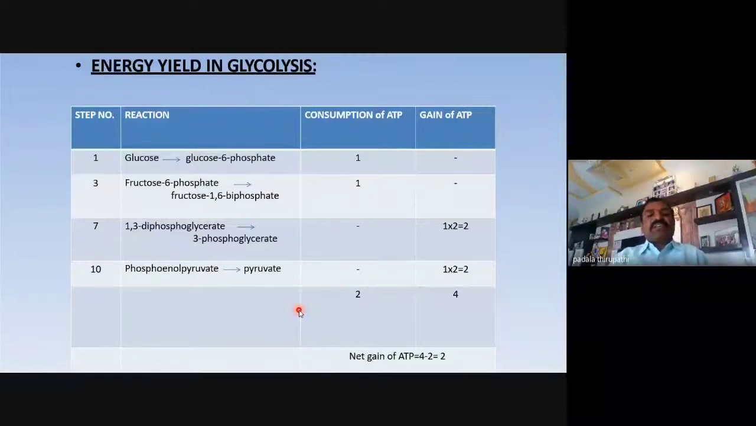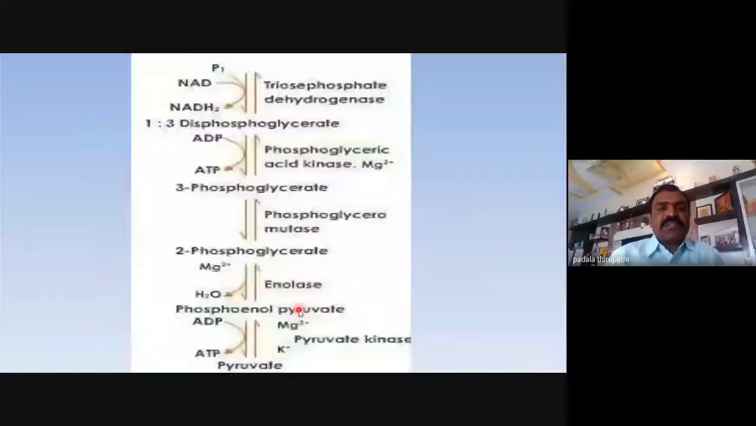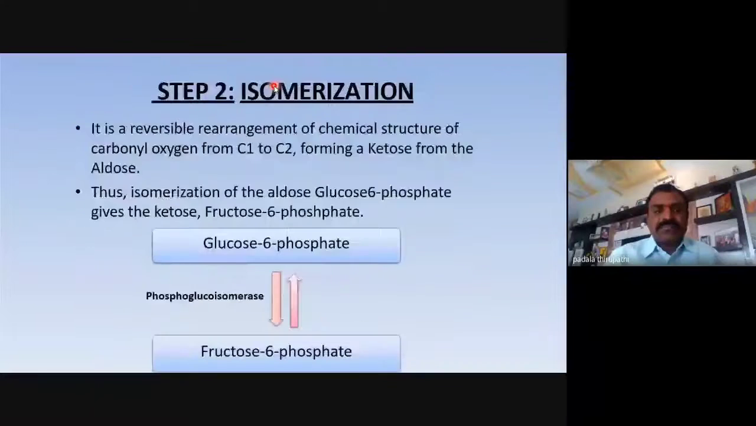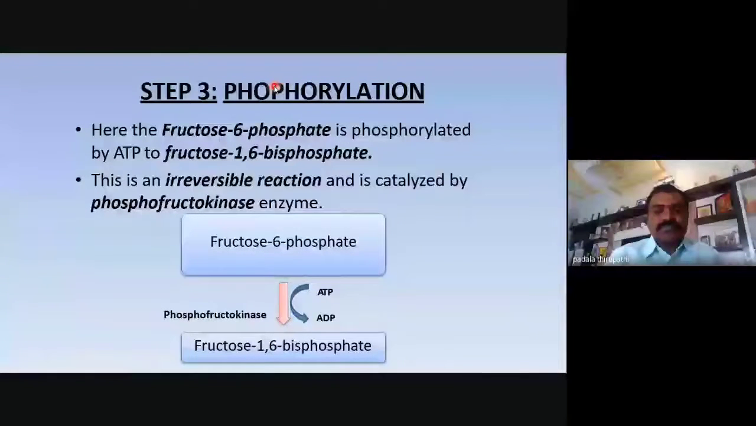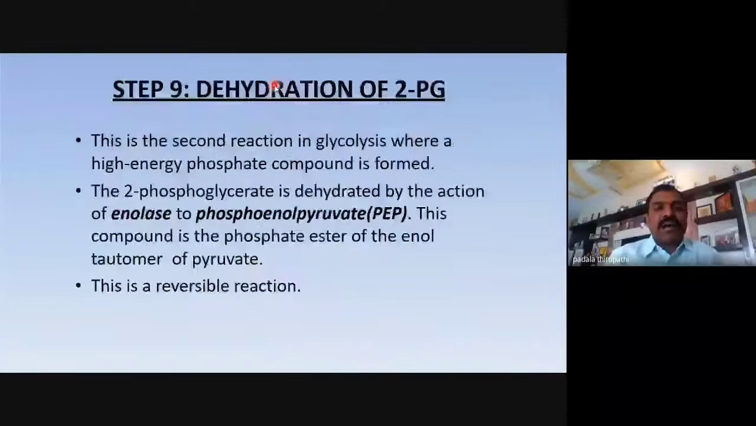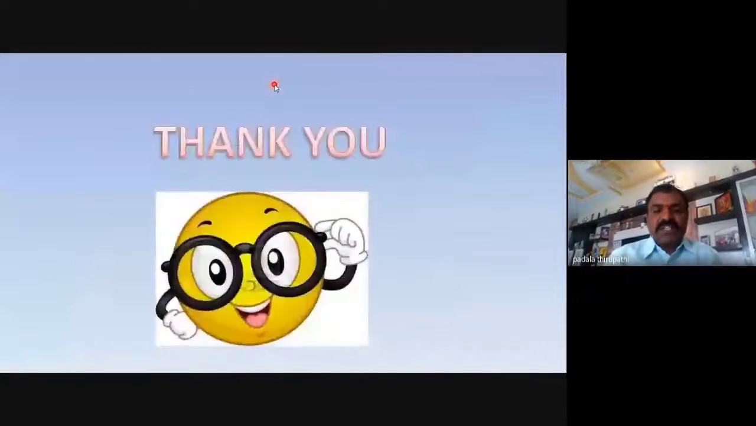So, the energy yield in the glycolysis chart. In the chart, we clearly observe the consumption of ATP and the gain of ATPs. The first step is phosphorylation. Is it clear? Am I audible? Here, the first step is phosphorylation. See, this is the phosphorylation. And the third step is also phosphorylation. And my dear friends, the 7th step is substrate level phosphorylation, and the 10th step is the second substrate level phosphorylation. This is what we observe in the chart.